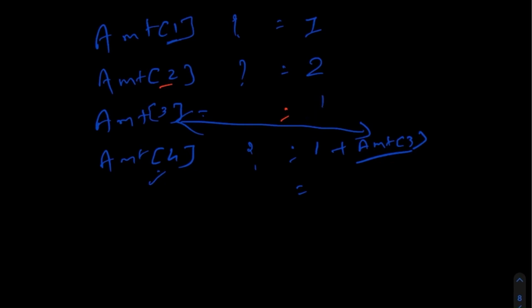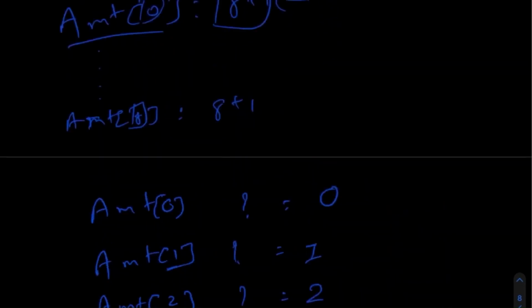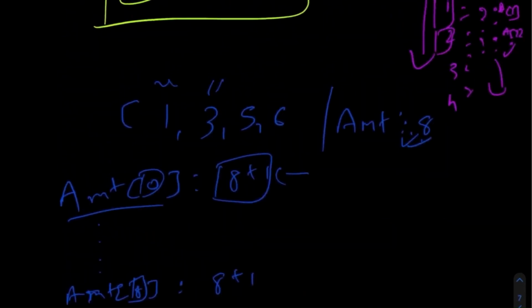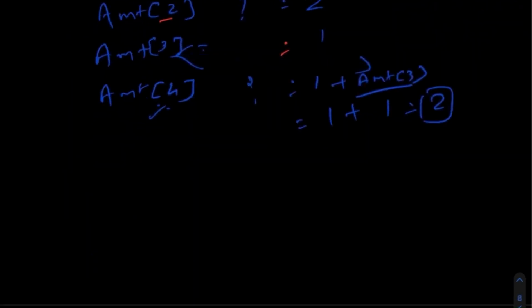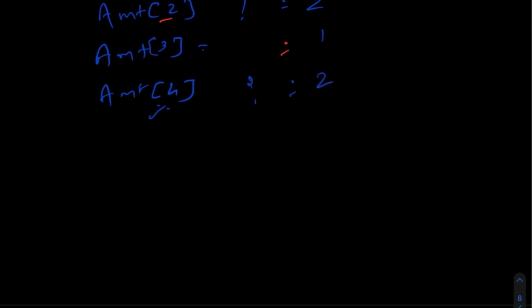So if we want to generate amount 4, we can do 1 plus amount 3, which is already 1, so we get 2, and this would be the minimum solution. Even if we use the first coin as 3 and the second coin as 1, we still get the same answer. I'm not going to do the whole computation, but you get the idea. So for amount 4, 2 is the minimum number of coins we need in order to generate amount 4.